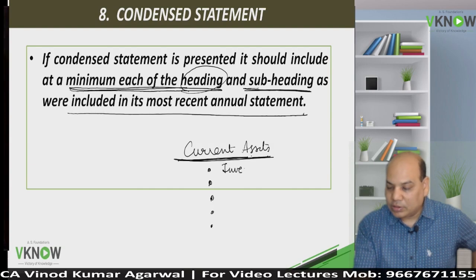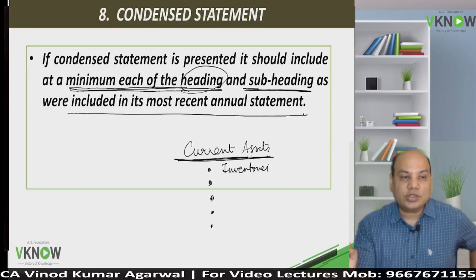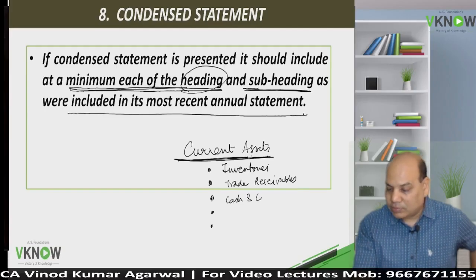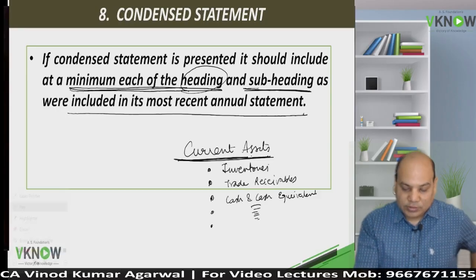For example, inventories, without further giving breakup of inventories into raw material, finished goods, WIP, or you will write trade receivable, without giving more detailed disclosure about trade receivable, or for example cash and cash equivalent, something like this. Okay, you don't have to give further breakup of these individual subheading items.